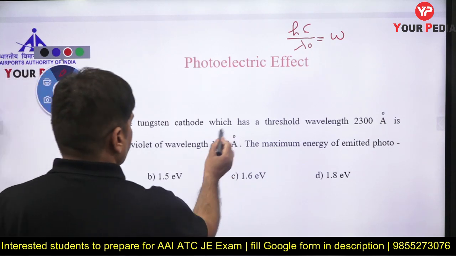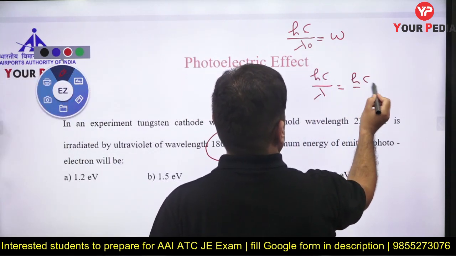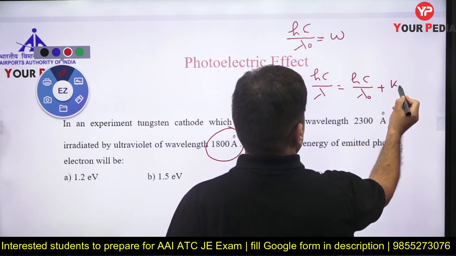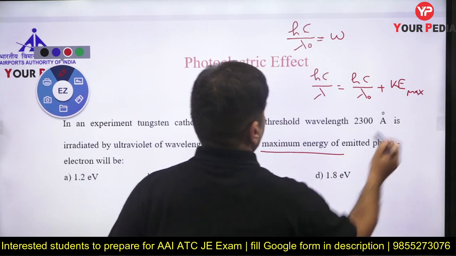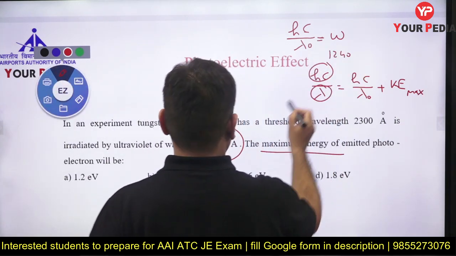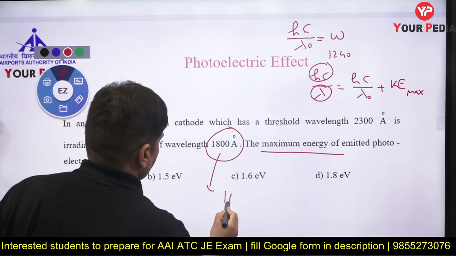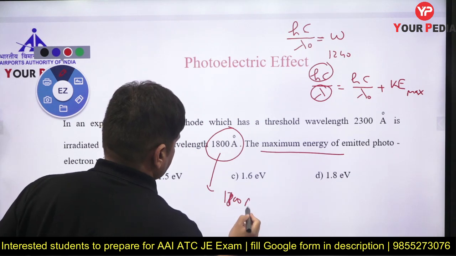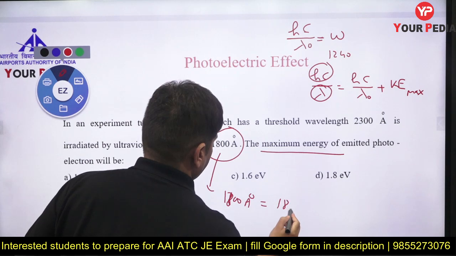And there is a light of frequency this. So hc by lambda is equal to hc by lambda naught plus kinetic energy of electron. And he is asking you maximum kinetic energy of electron. So hc value 1240, lambda value is given. If we have to put it in angstrom, can you tell me how much is 1800 angstrom in nanometer? Can I say 180 nanometer?